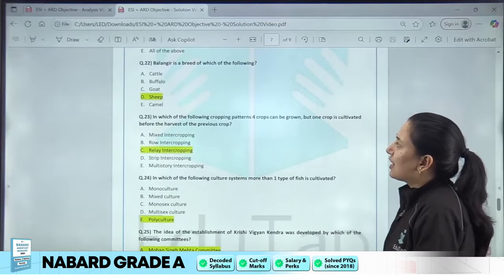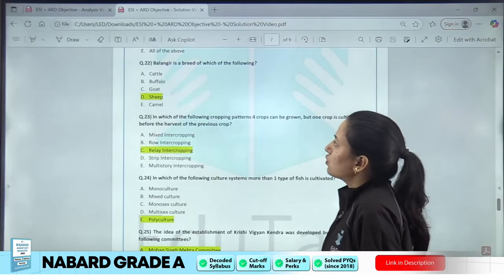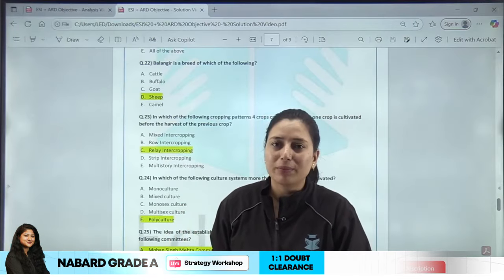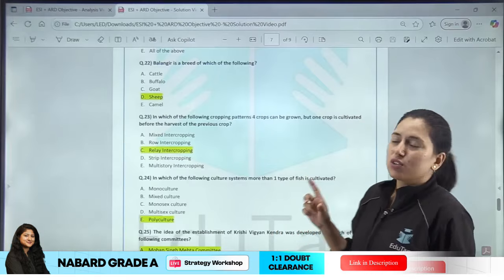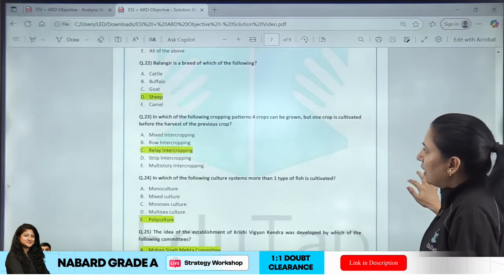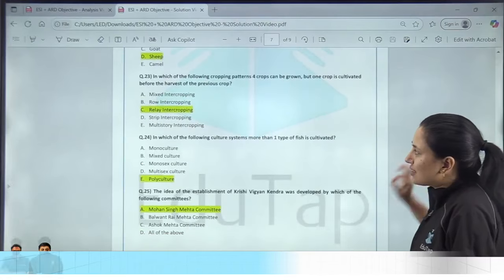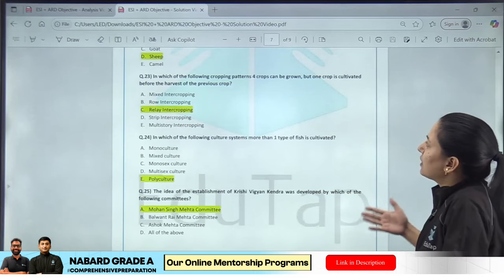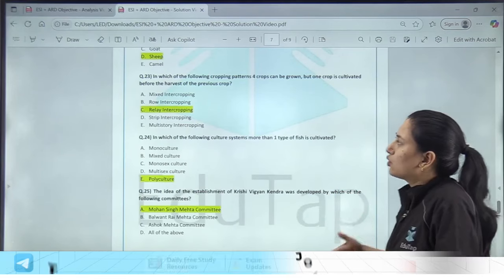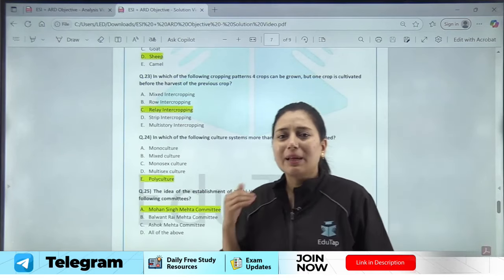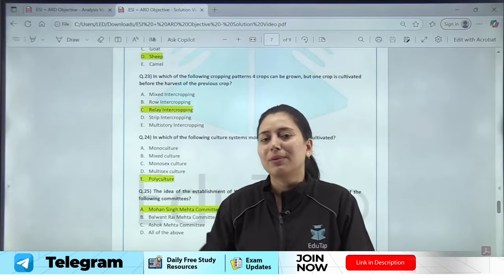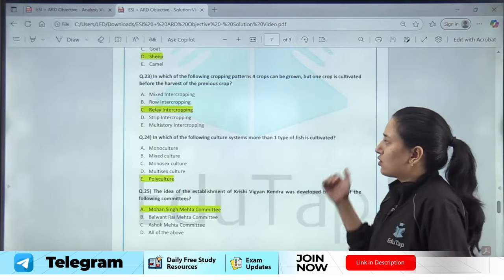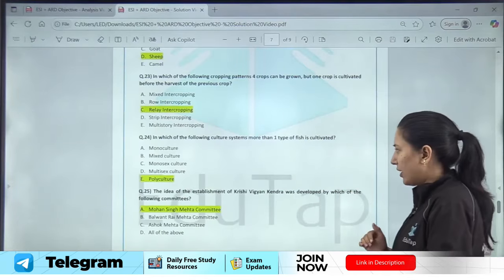Now next question was regarding a breed that was asked to you. So this breed was of sheep. Now again, not a very common breed. So I would say this question was of moderate level. Next question is regarding a cropping system where you have been given in which of the following cropping pattern 4 crops are grown but 1 crop is cultivated before the harvest of previous crop. A repeated question that has been seen. Phase 1 में भी, phase 2 में भी कई बार ये question पूछा गया है based on relay cropping. So our answer was relay intercropping, right?